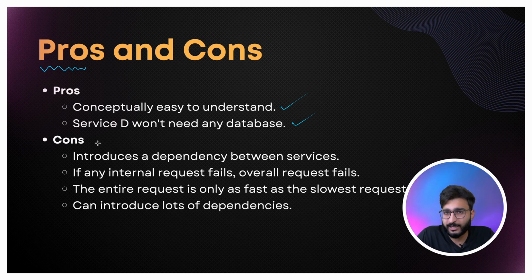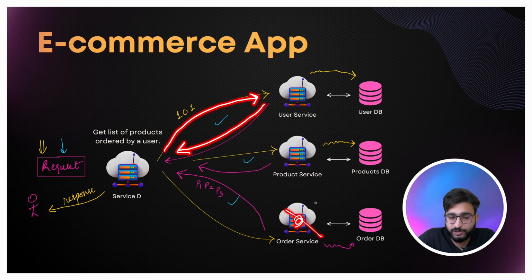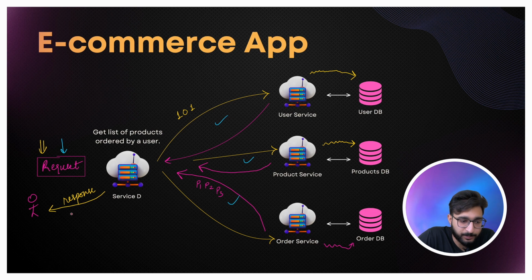Now, what are the cons of this particular kind of communication, right? Let's see that. It introduces dependency between services, right? I will talk about what kind of dependency. Now, if any internal request fails, the overall request fails. If you go back and notice here, this single request is successfully done only when all these three steps are done, right? That means if any of the requests fails, say the order service is down, then even though the earlier request was successful and you got the response, the overall request couldn't be fulfilled. That means this service D will send an error response.